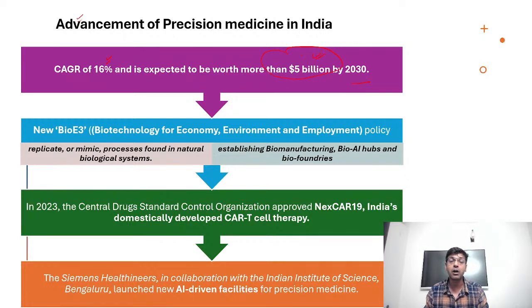Secondly, this policy is also focusing on research and development, and they ask for developing biomanufacturing units, bio AI hubs and biofoundries.